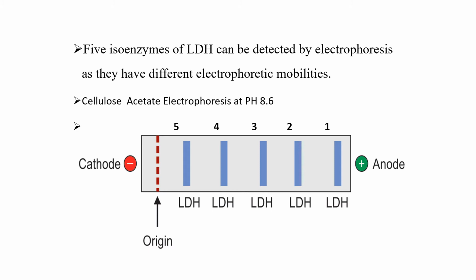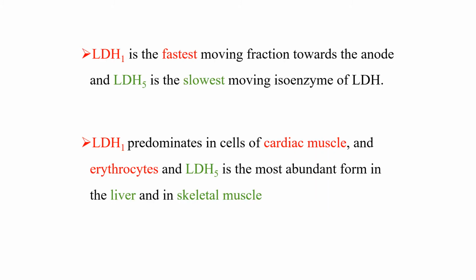So if this LDH1 is increased in size, then it is the indicator of myocardial infarction. And if LDH5 is increased, then it is indicator of liver disease. So by the process of electrophoresis, LDH isoenzymes can be separated. LDH1 is fastest moving fraction towards the anode, and LDH5 is slowest moving isoenzyme. LDH1 predominates in cardiac muscles and RBCs, and LDH5 is most abundant in liver and skeletal muscles.